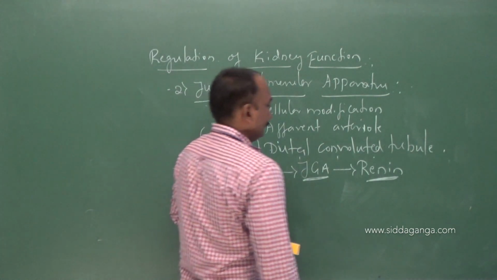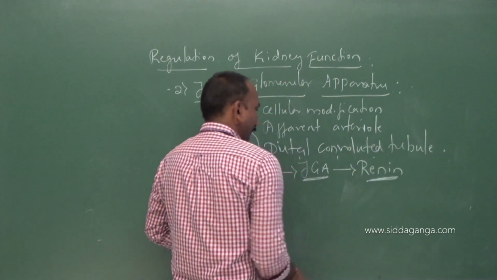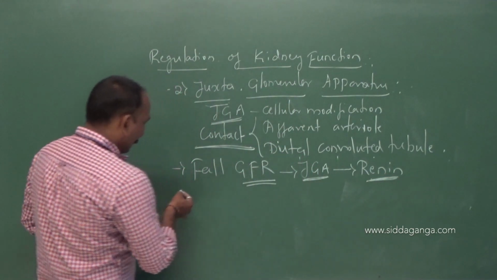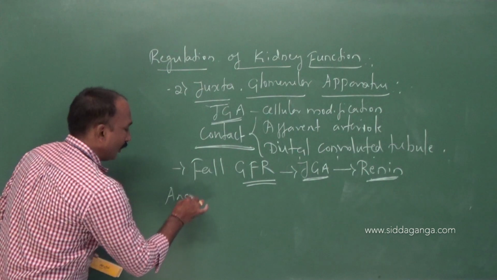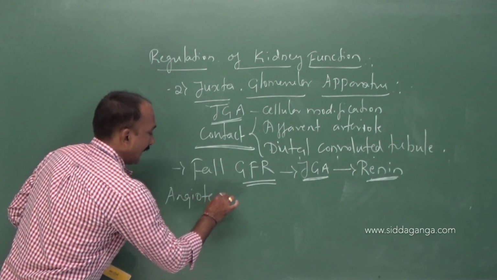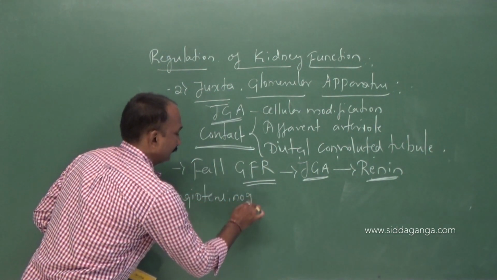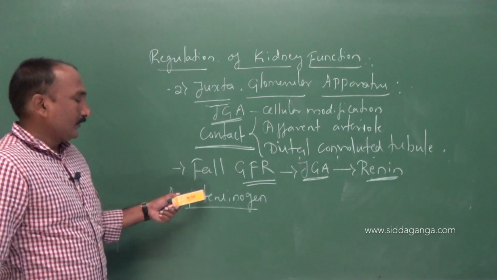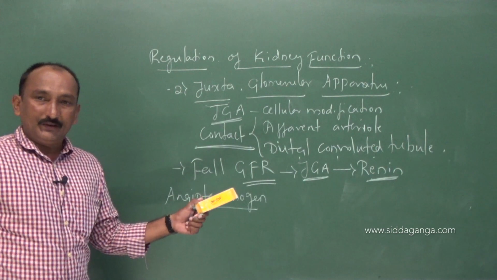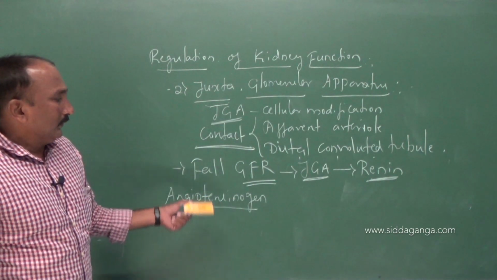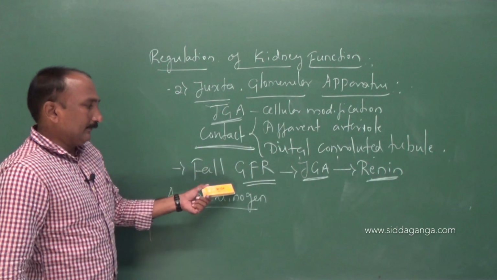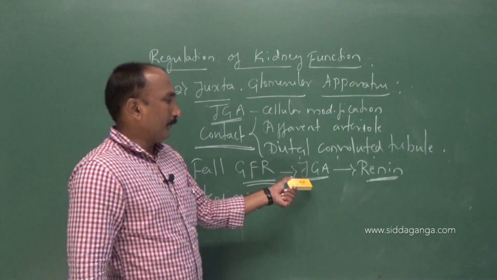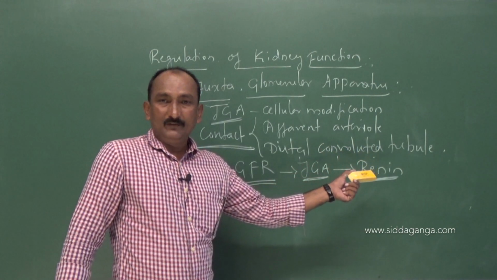Such renin acts on one of the blood components called angiotensinogen. So the fall of GFR will stimulate the juxtaglomerular apparatus to release the hormone renin.